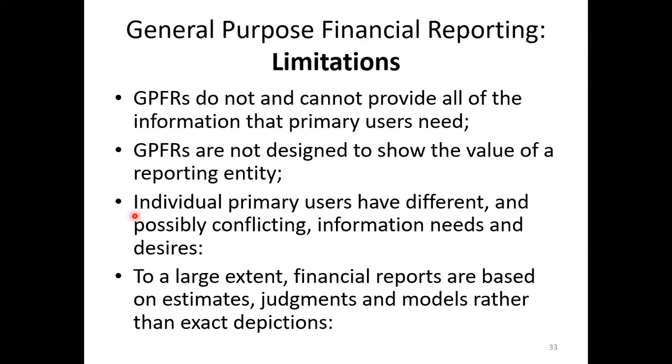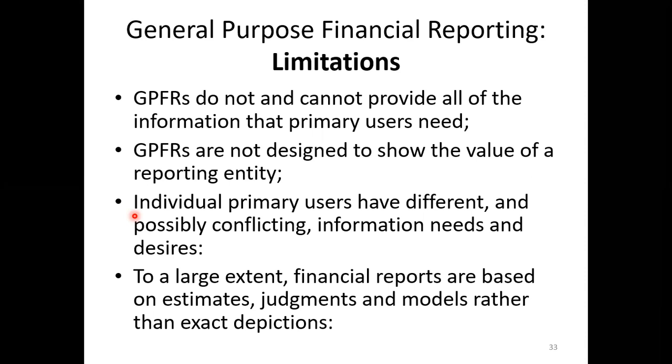Individual primary users have different and possibly conflicting information needs and desires. When we consider a company, it has a lot of investors, thousands of dispersed investors. So everybody needs a different type of information.